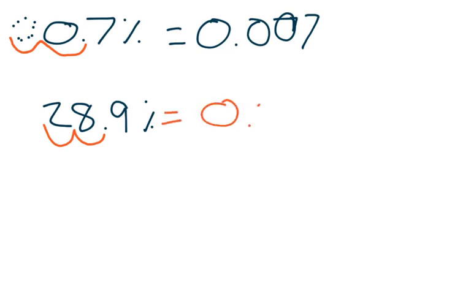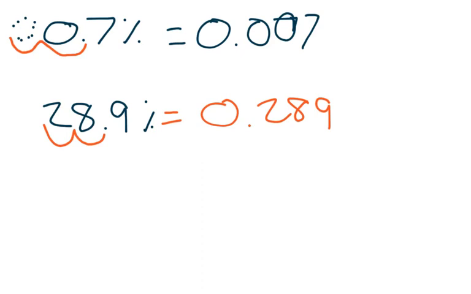Another example with a visible decimal would be something like 28.9%. Again, the shortcut's the exact same. Decimal moves 2 places to the left. That would be 0.289, 0 and 289 thousandths.